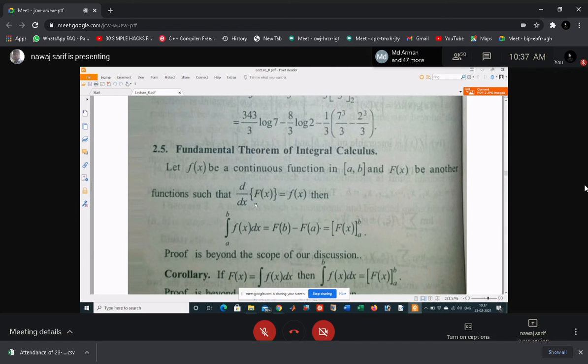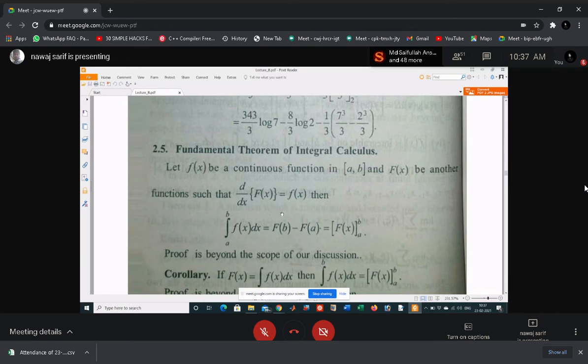So that means if your function f(x) is continuous, and capital F(x) is another function such that the derivative of this capital function is small f(x), then the definite integration of this function in the interval [a, b] is basically the difference between the function at point b and at point a.